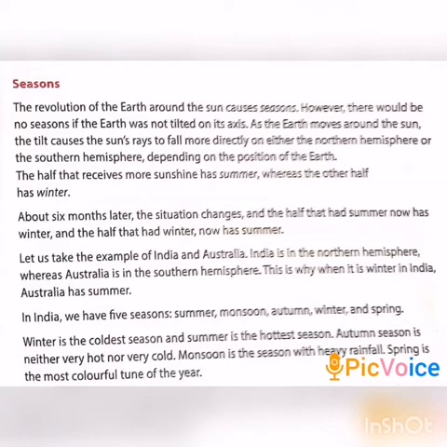For example, India and Australia. India is in the northern hemisphere, whereas Australia is in the southern hemisphere. This is why when it is winter in India, Australia has summer. In the same way, when it is summer in India, Australia has winter.